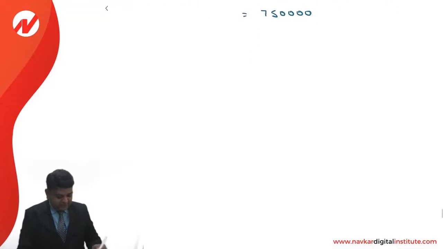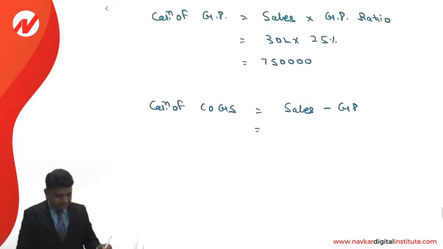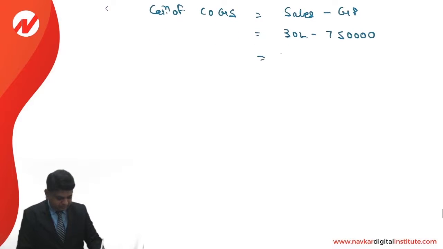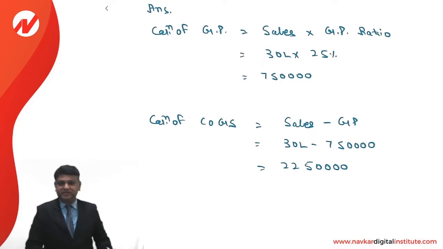Then we can make the calculation of COGS. It will be calculated as sales minus gross profit. Sales is 30 lakhs and gross profit is 7,50,000. So it is 22,50,000, that is COGS.